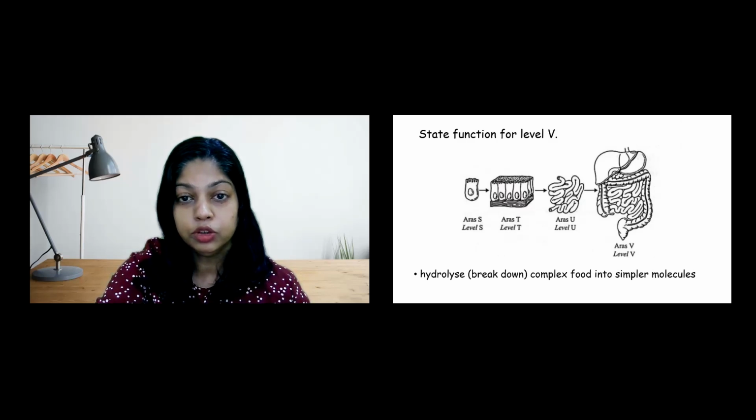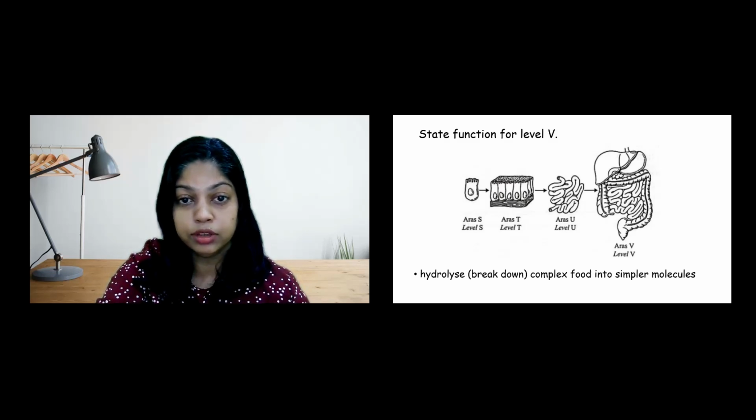The diagram shows an example of cell organization. At level F is a cell. Many similar cells join together to form level T, which is a tissue, where the cells work together to carry out the same function.